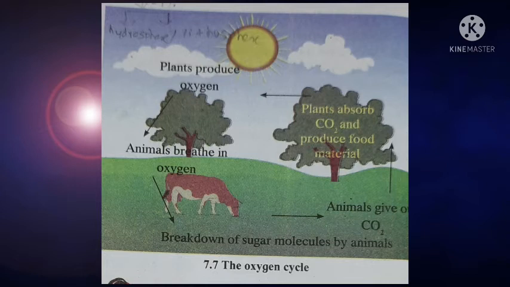So the animal gives carbon dioxide to the plant and the plant gives oxygen to the environment, and this oxygen is used by different animals for respiration, and in respiration animals release carbon dioxide into the environment. So this is the oxygen cycle: it comes from the plants, it is absorbed by the different animals, and with the help of animals it again leads into our environment.